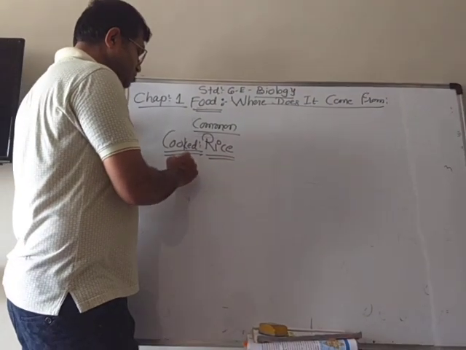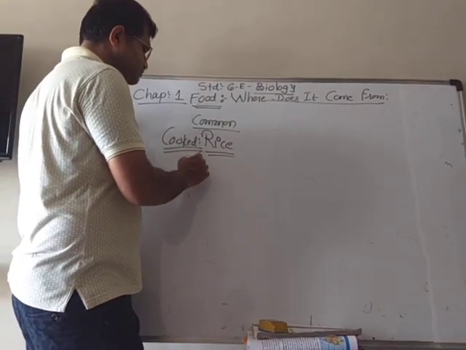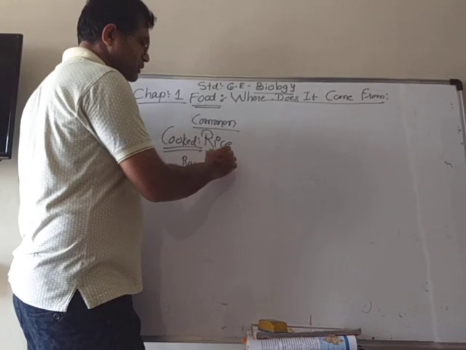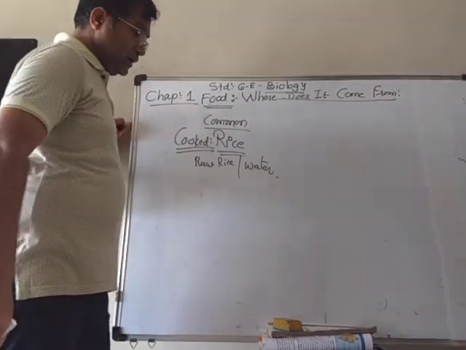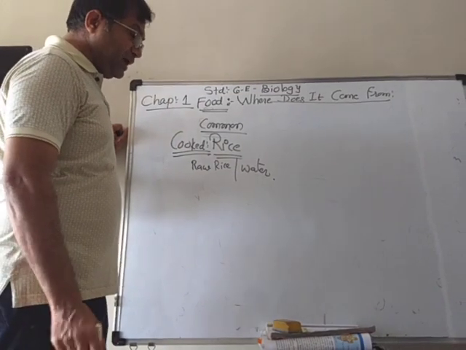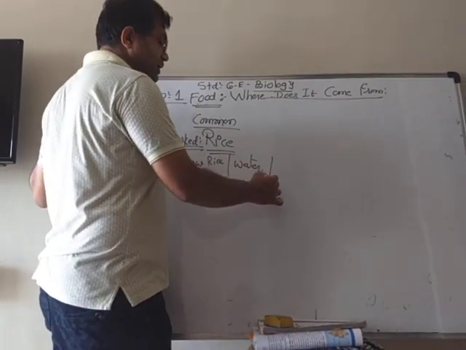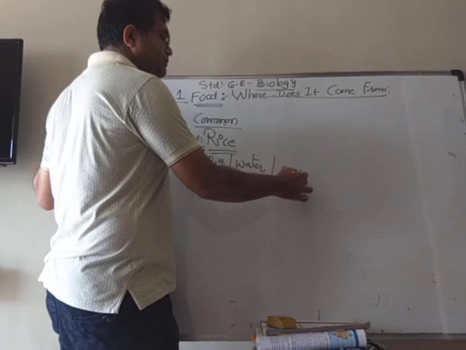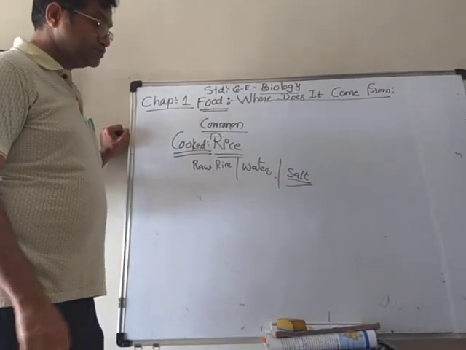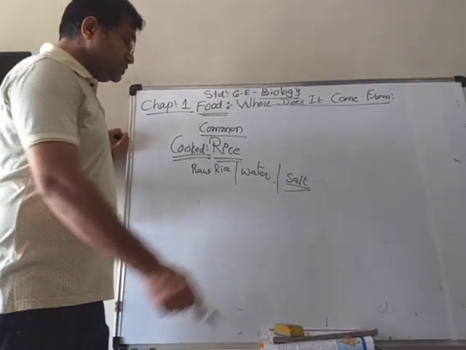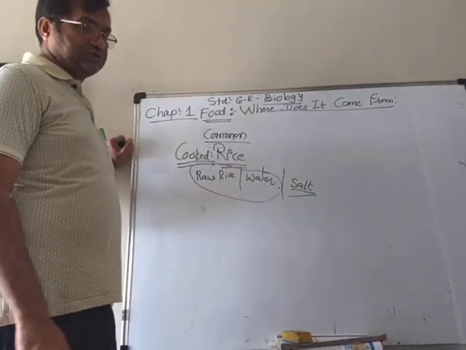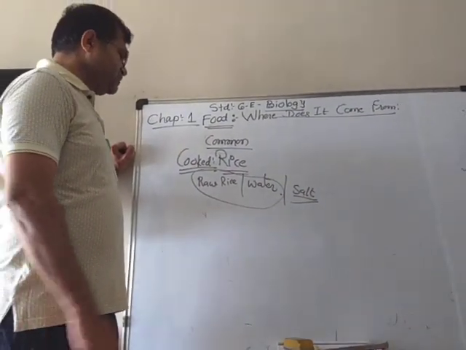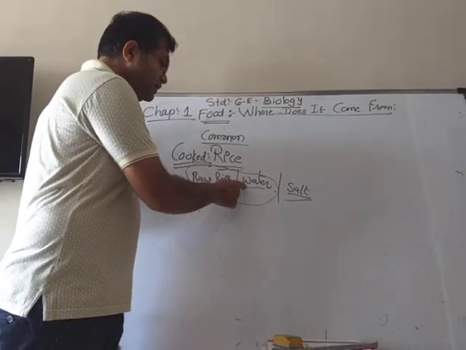We need the raw rice and probably water. And some of us will say that we use some pinch of salt also. But mainly, the two things to prepare cooked rice are raw rice and water.